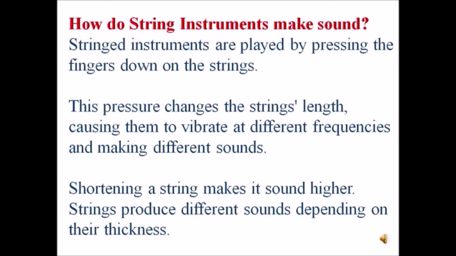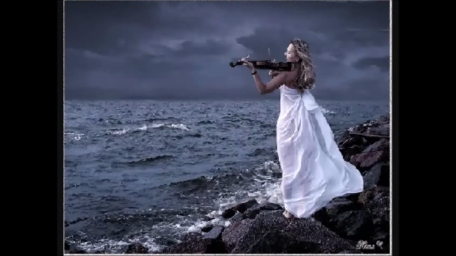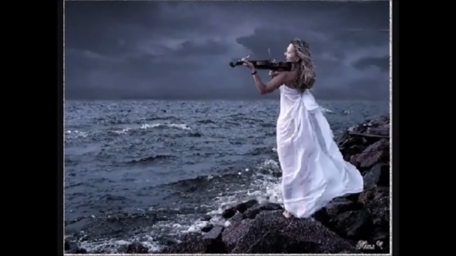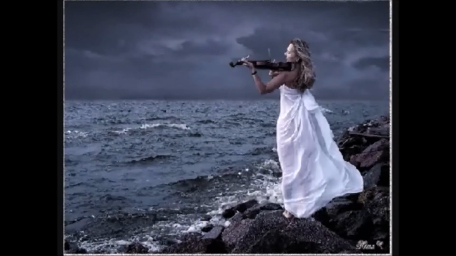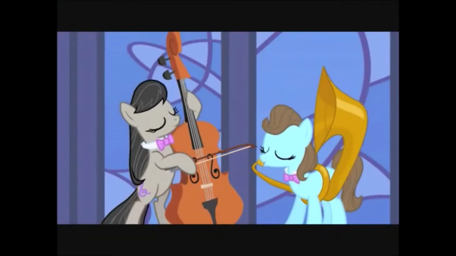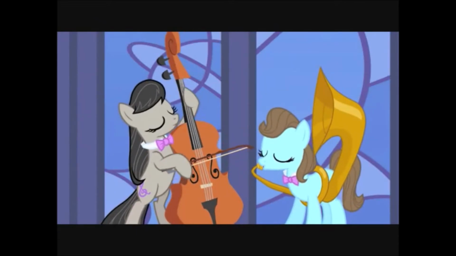How do string instruments make sound? String instruments are played by pressing the fingers down on the strings. This pressure changes the string's length, causing them to vibrate at different frequencies and making different sounds. Shortening a string makes it sound higher. Strings produce different sounds depending on their thickness.